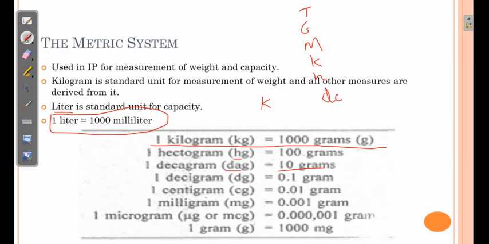Okay, these are the larger units. This is 10 raised to 6, 10 raised to 3, my mistake. 10 raised to 9, 10 raised to 6, 10 raised to 3, still my mistake, 1 minute.